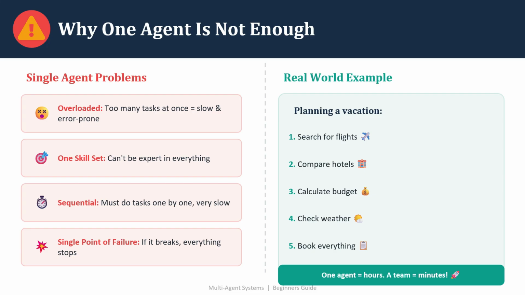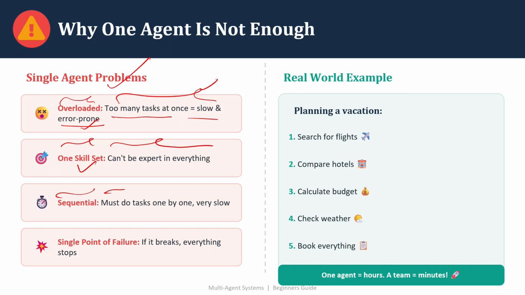Why is one agent not enough? There are certain conditions. If we do a comparison, the single agent problem: overloaded, too many tasks at once, slow and error prone. You may have a goal that has multiple subtasks, so your AI agent can be overloaded in that case, and it may slow down, or there could be some problems. It may not be able to handle the load. One skill set can't be expert in everything, so there could be multiple kinds of tasks for a particular goal, and the one AI agent that you have designed may not be sufficient to execute that goal individually. So that is one skill set.